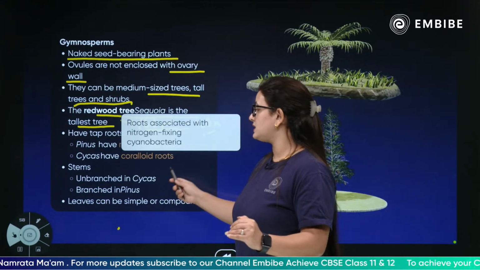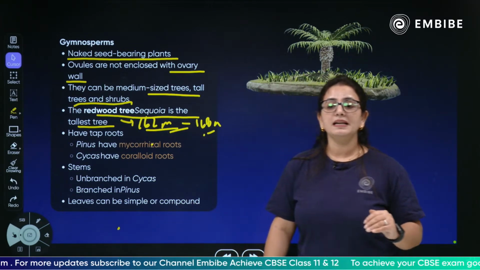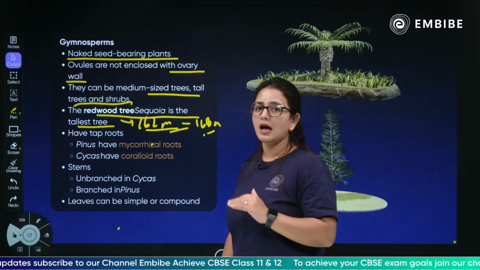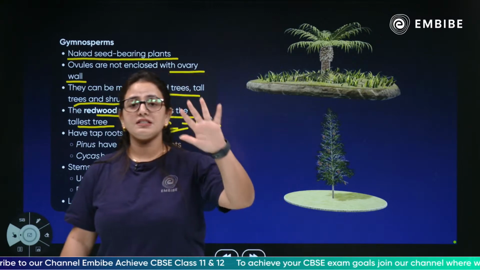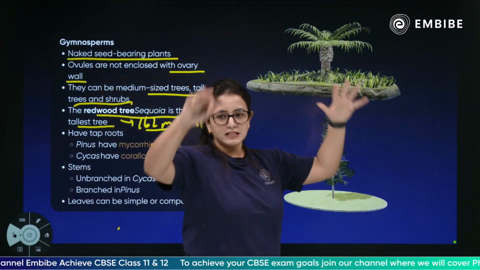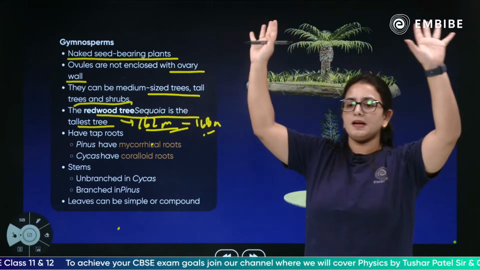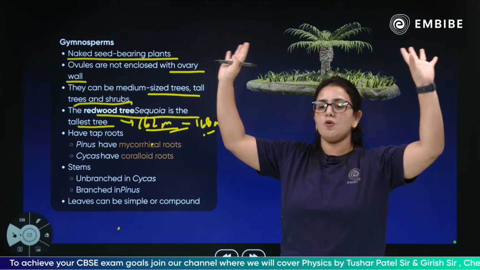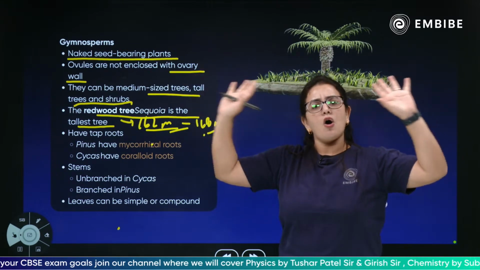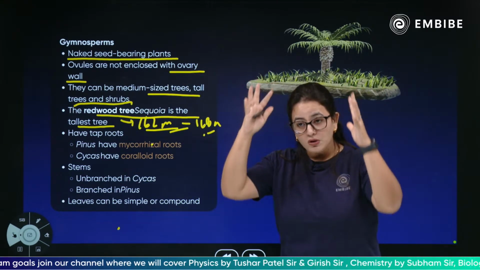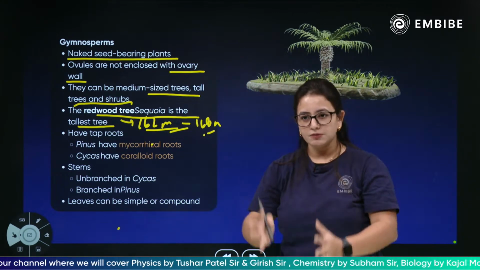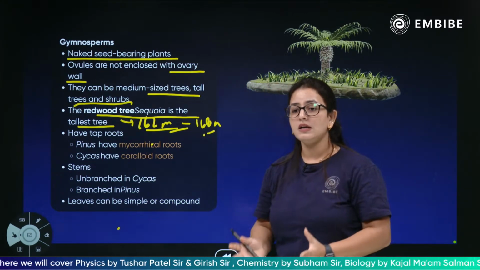Next, this was about the roots. Now talking about the stem, which is completely unbranched in Cycas. What is unbranched? All of you have seen palm trees, with big bottle-like trunks which do not have branches, and a big set of leaves overhead.